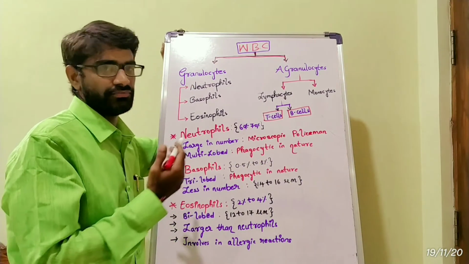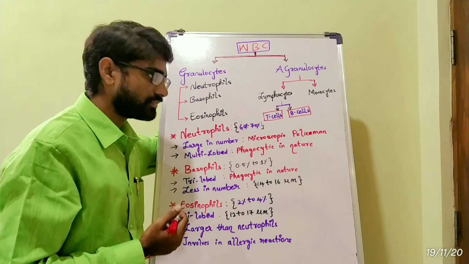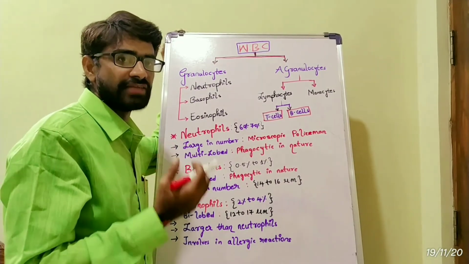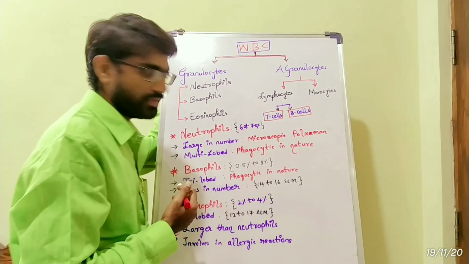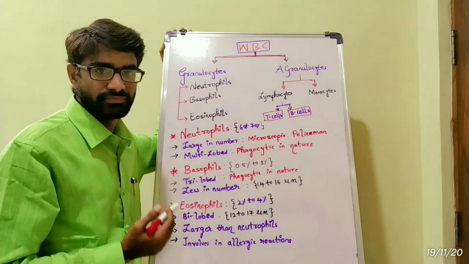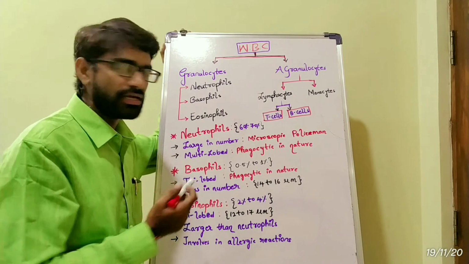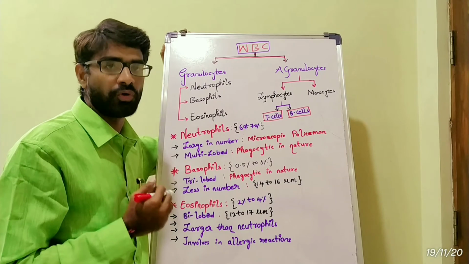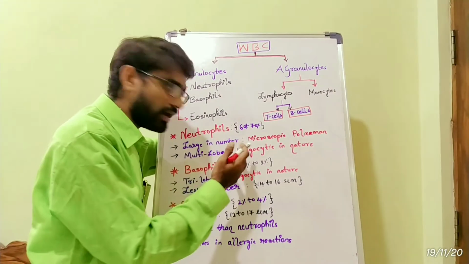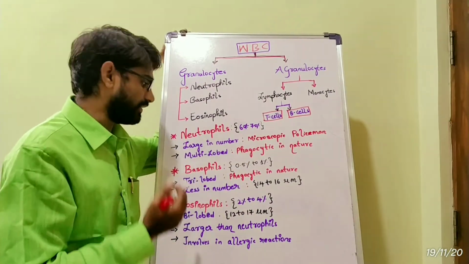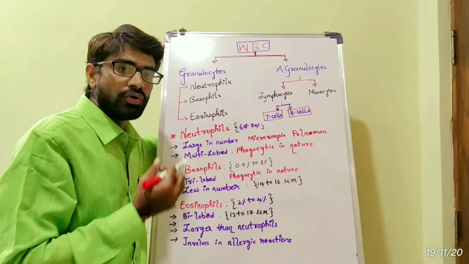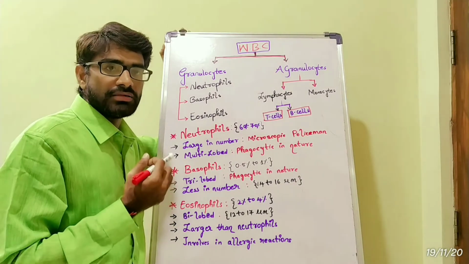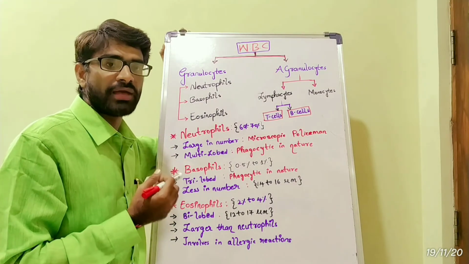Let us start with neutrophils. Among complete white blood cells, these neutrophils occupy 60 to 70% and are large in number, and these are called the microscopic policeman. Very important one, microscopic policeman. This categorization is done based on the nuclear shape and cytoplasmic granules.